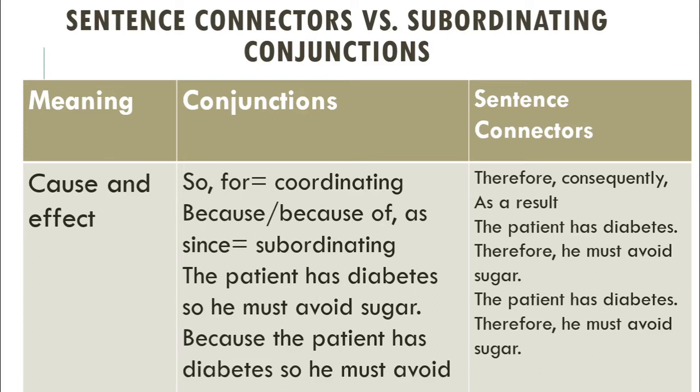But if we want to use sentence connectors, then we have to use therefore, consequently, as a result. The patient has diabetes. Therefore, he must avoid sugar. So therefore is a connector here.